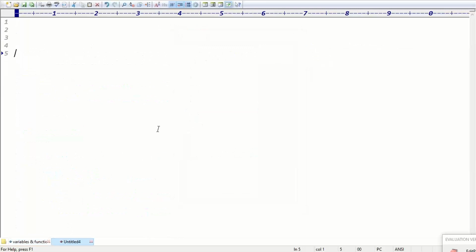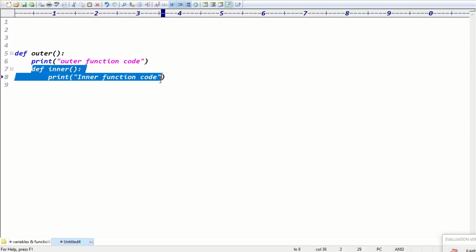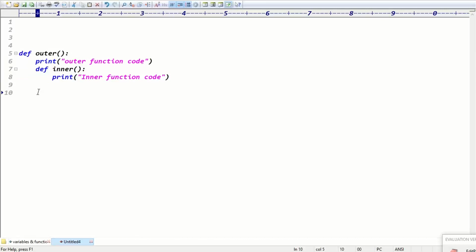To write the code, go to the file menu, others, Python. So here you can write the code. def outer function. Inside the outer function, let me write the message like outer function code. Inside the outer function, declare def inner function here, def inner. Write the print message: this is inner function code, right? Outer function code and inner function code, guys. Definitely you must call this inner function inside the outer function itself, right? Here itself you have to call that function, guys.